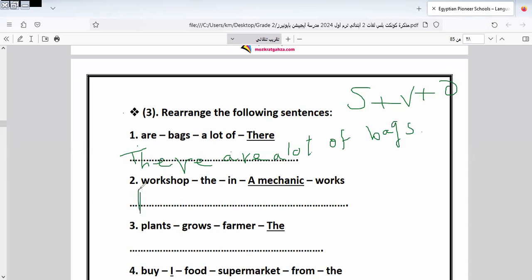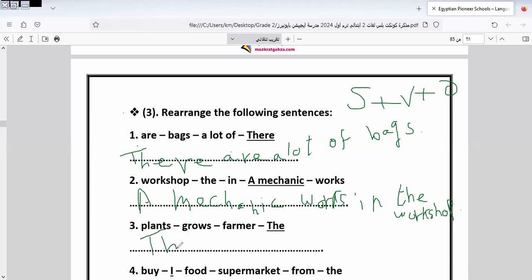A mechanic, there is a mechanic subject. Here is a mechanic. What is the mechanic doing? Works in what? Works in workshop. Here is the verb. Works in the workshop. So, okay, I put the full stop at the end of the sentence.